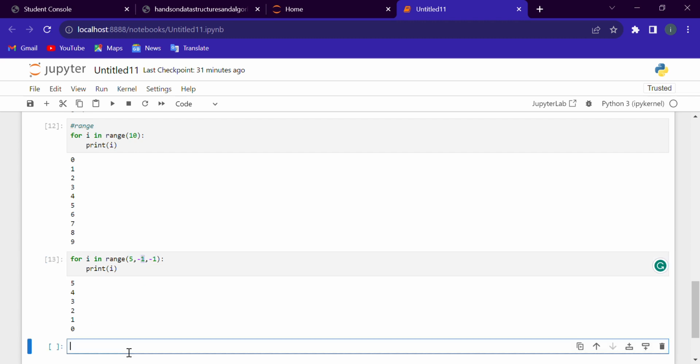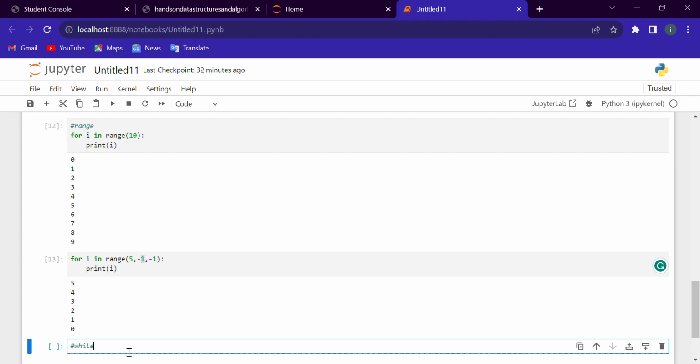So our next iteration method, or loop, is the while loop. The while loop is the simplest loop. The while loop will execute the code as long as the condition is true. If the condition is false, it will not execute anything. If the condition is true, it will execute or iterate the values.